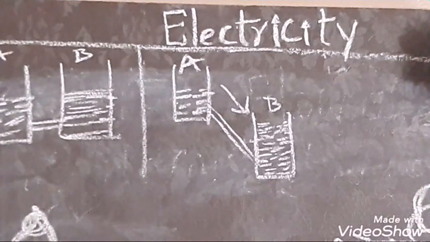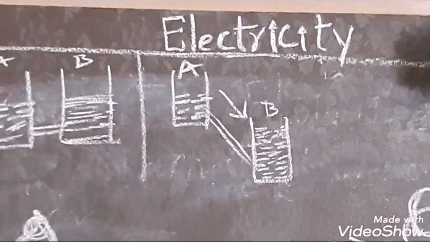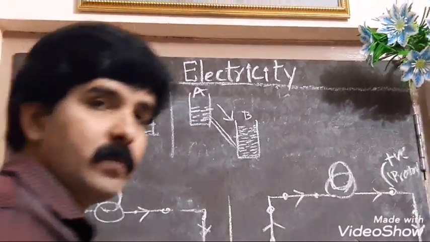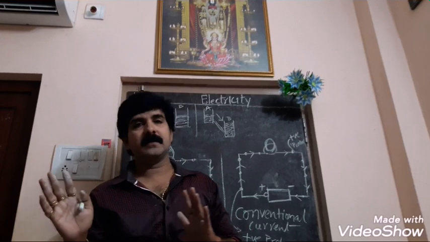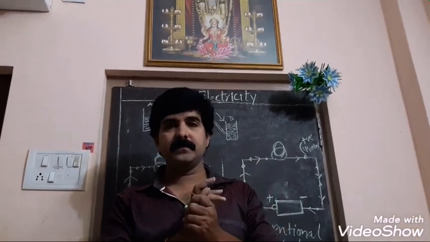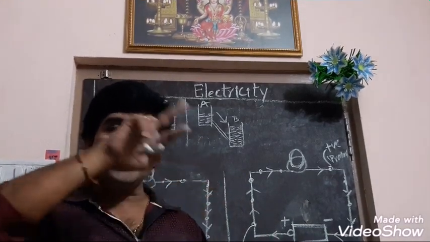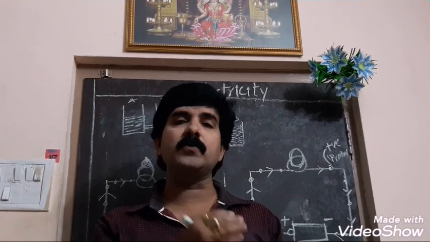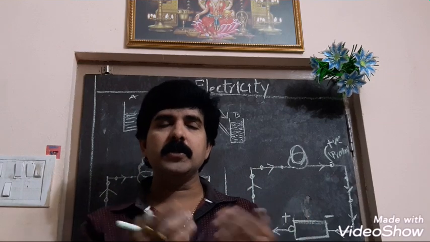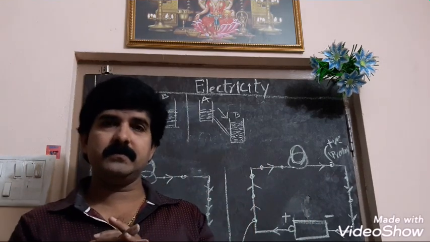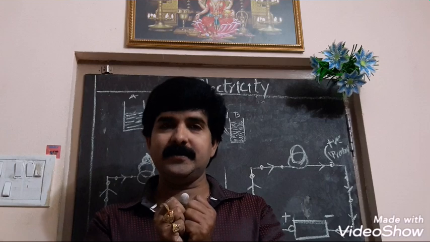Okay, in the same manner, if you apply the same concept here, what I told you in the previous class: every atom is in a neutral state, but in the process of ionization, because of free flow of electrons, some atoms lose electrons and some atoms receive electrons.